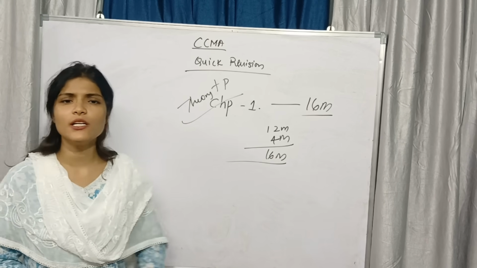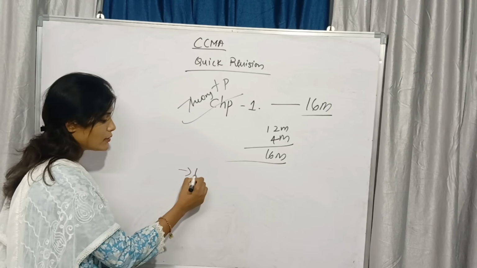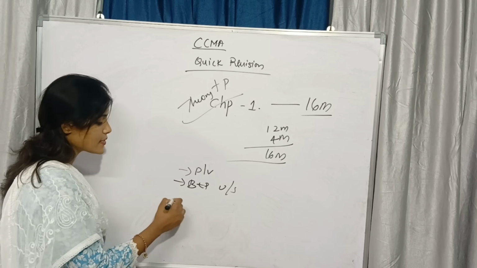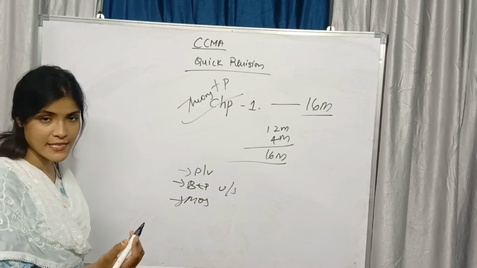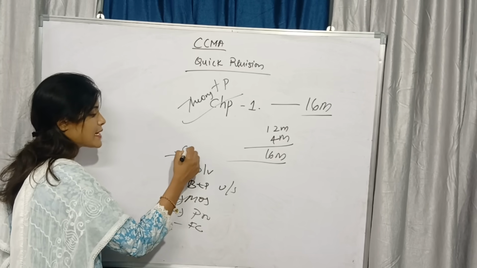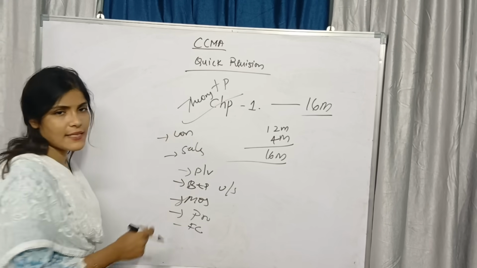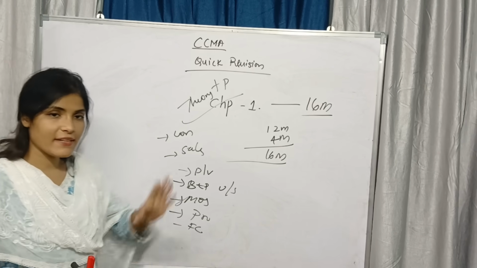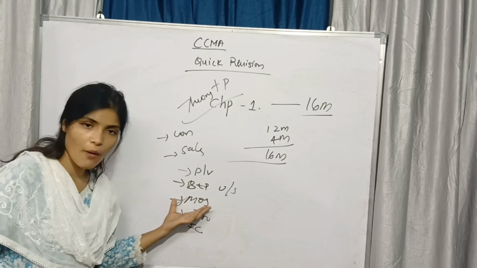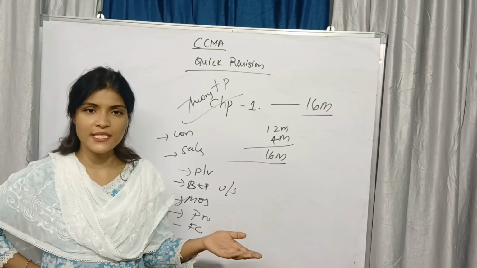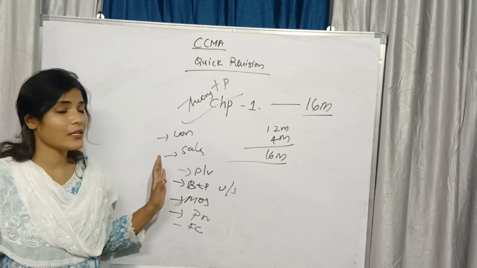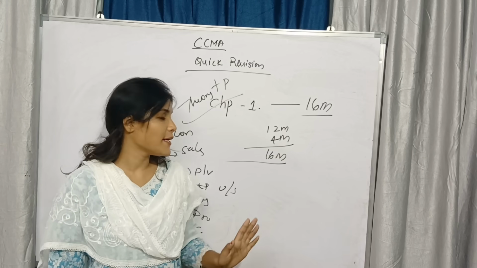After that, the problematic: you have learned about the PV ratio, the BEP in units and sales, MOS in units and sales, finding of profit, finding of fixed cost, finding of sales, finding of contribution. Same formula based things you have learned, no? In the question they will only give the data. Simply you need to write the formulas. Which formula is suitable, you need to understand it, and you need to do the solution. Okay, so chapter 1 problematic is easy compared to chapter 2.